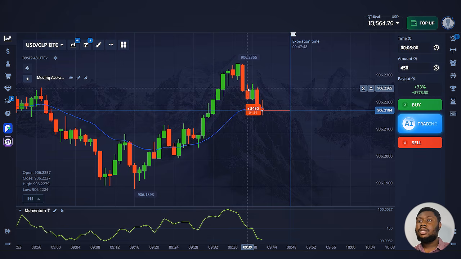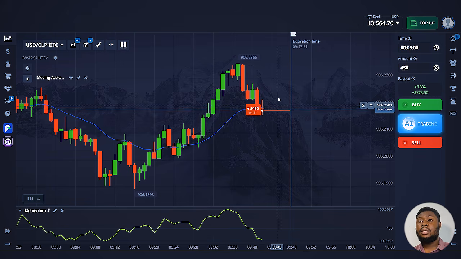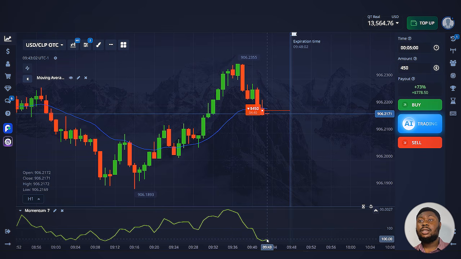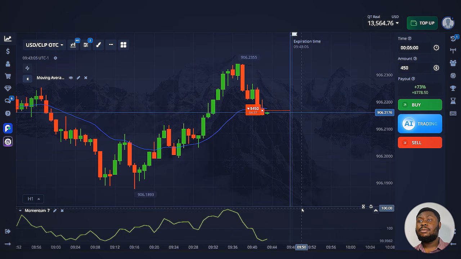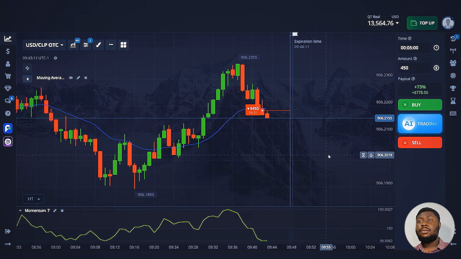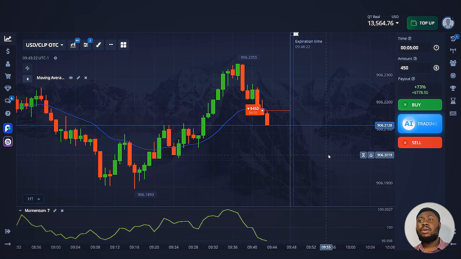Well, you can see the situation is similar to the previous one. Both indicators are pointing to a price decline. Namely, the price chart has already crossed the moving average line and is building below it. The momentum indicator line is also decreasing and has already crossed the 100 level. Both indicators have given a signal. The situation has been formed. When working with this strategy, it is important that both indicators indicate the same trend. If you see that the price chart has crossed the moving average line from top to bottom, then the downtrend has started, but you can open a trade only after the signal from momentum.